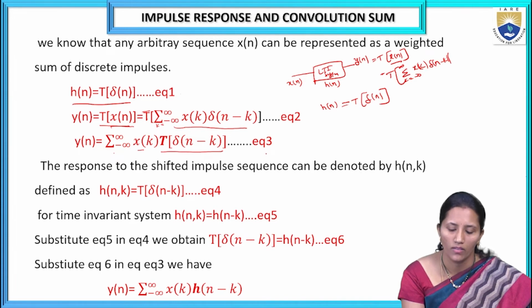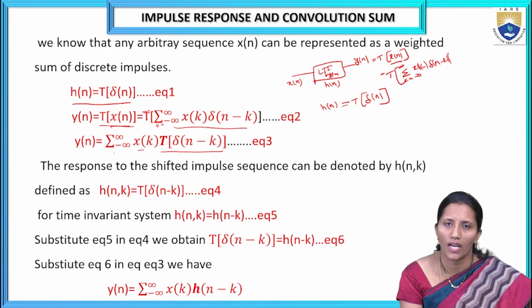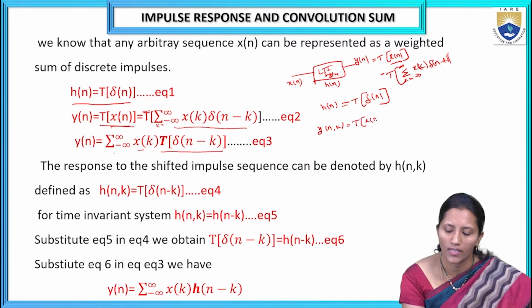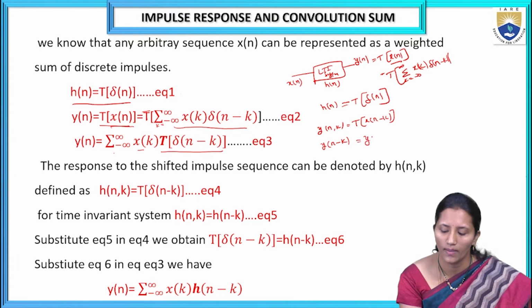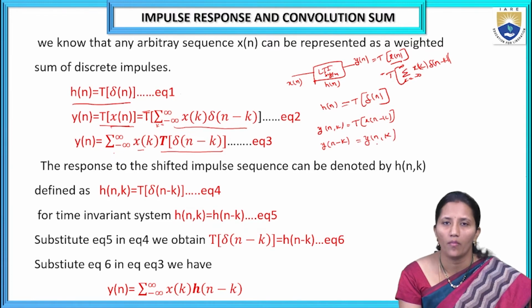This is equation 3. Here we are taking an LTI system, which should satisfy the linearity property as well as the time invariant property. What is the time invariant property? If the input is delayed by k units, that is the transform of x of n minus k, then the response we get is y of n comma k. That should be equal to the output delayed by k units. If these two are equal, then the system is a time invariant system.